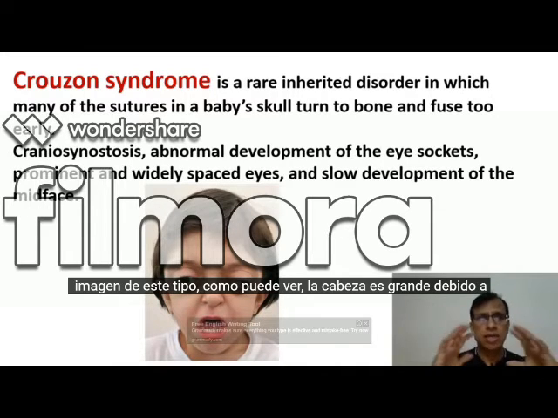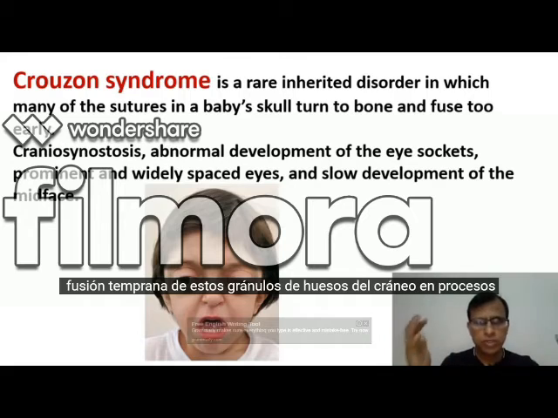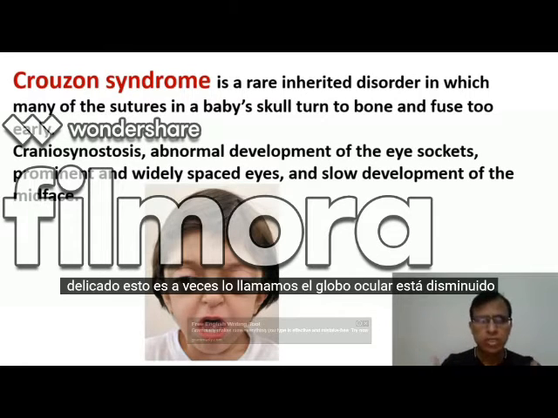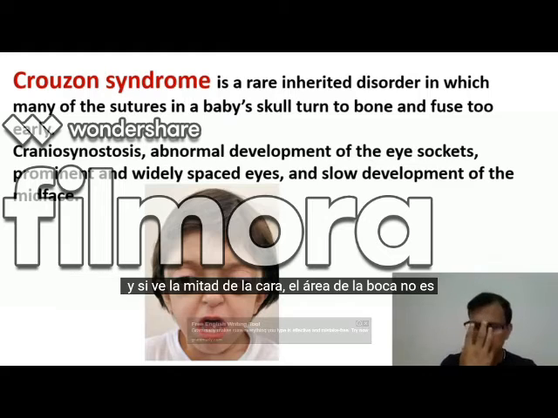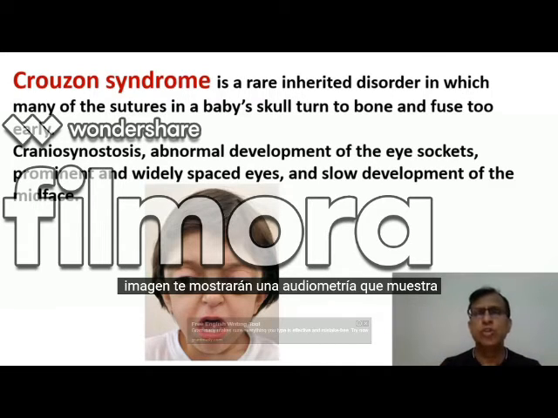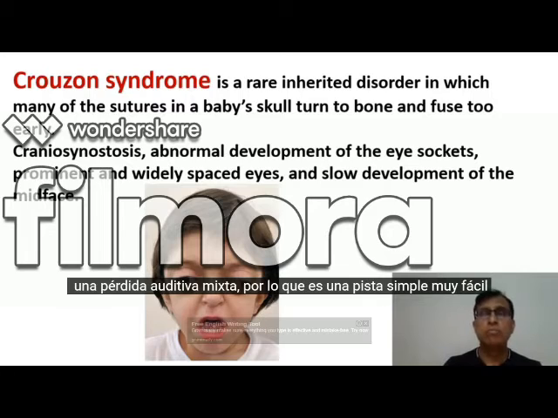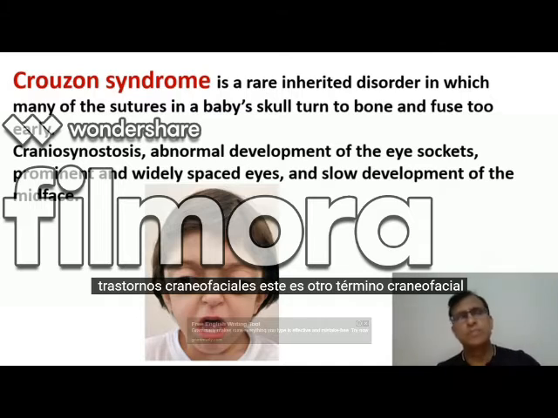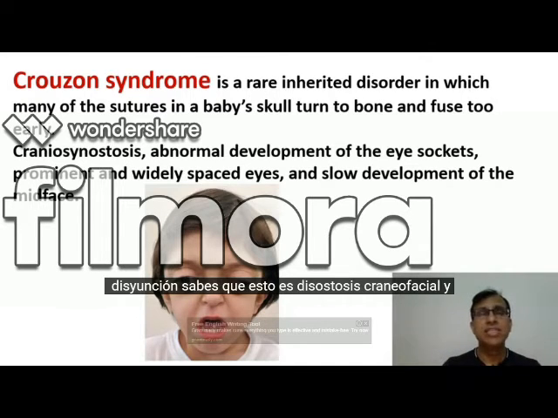As you can see, the head is large because of early fusion of the skull bones, craniosynostosis, and you can see that the distance between the eyeballs is increased, telecanthus, sometimes we call it. If you see the middle of the face, the mid face is not very well developed, it's slow development. And with this kind of an image, they will show you an audiometry which shows mixed hearing loss. So it's a very easy, simple lead that this child might be suffering from Crouzon's syndrome, craniofacial dysostosis.